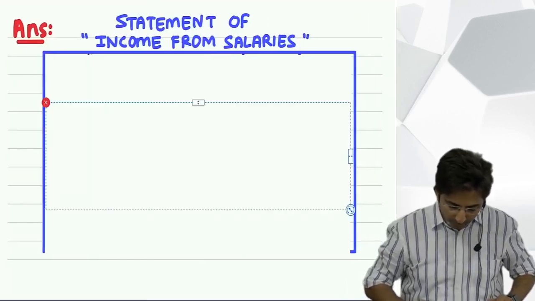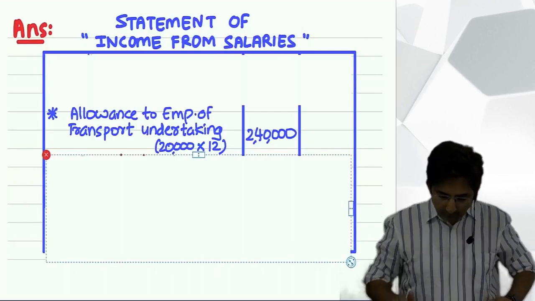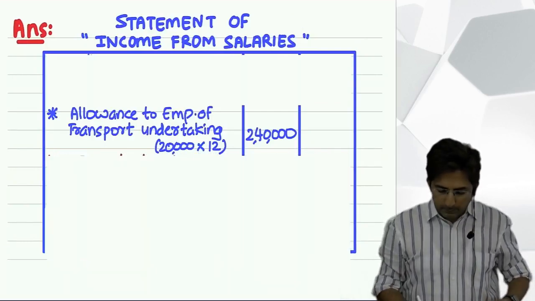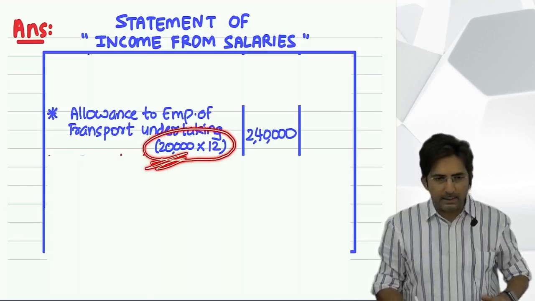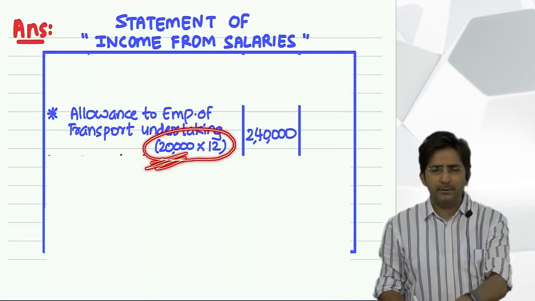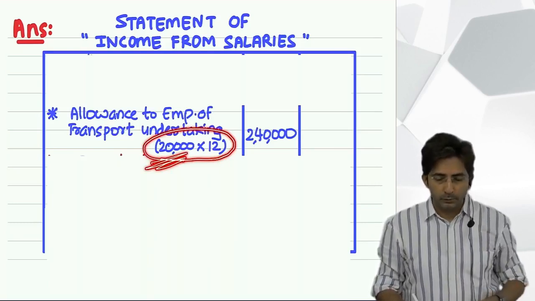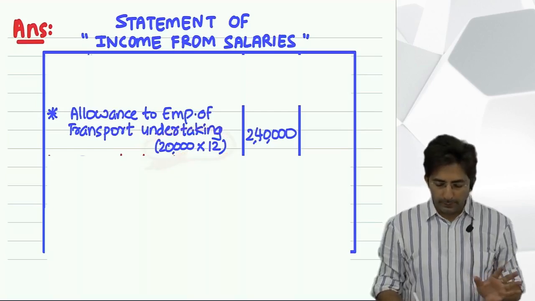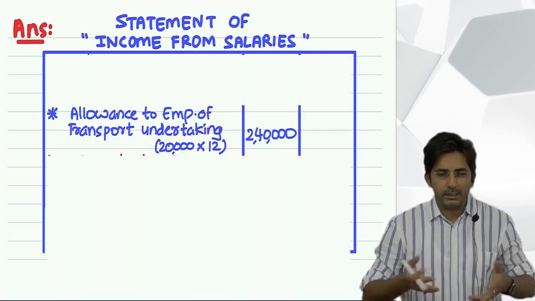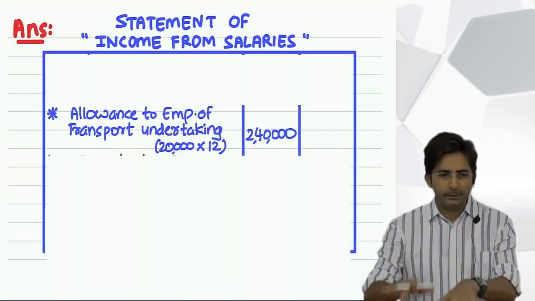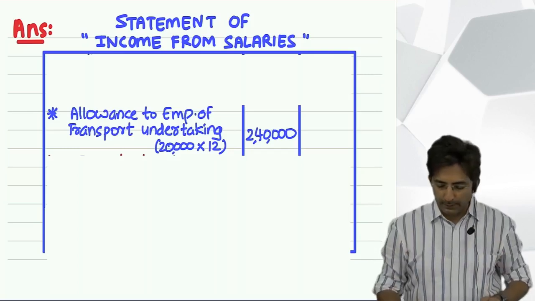Look, assume in the question it is given that employee has received 20,000 per month. This 20,000 which I have written, I am assuming that the driver is getting from his boss 20,000 per month. So first what you will write? 20,000 per month into 12, you will write it in the inner column. 20,000 is just an example, some amount they give in the question, right? So whatever amount is given in the question, first you will write it in the inner column.